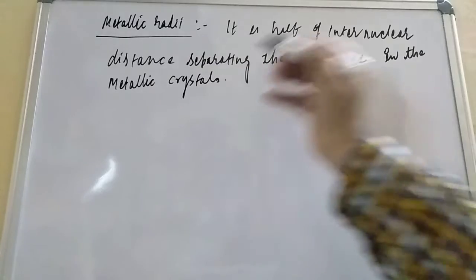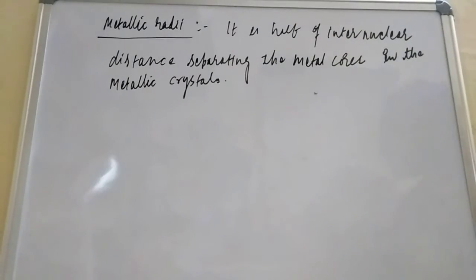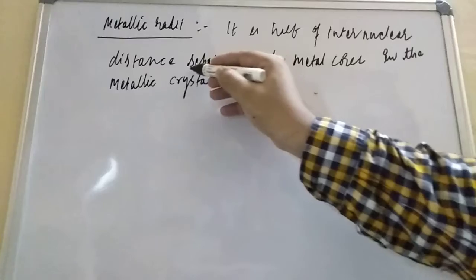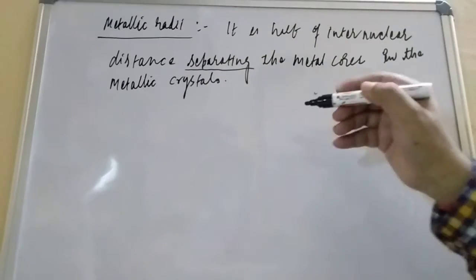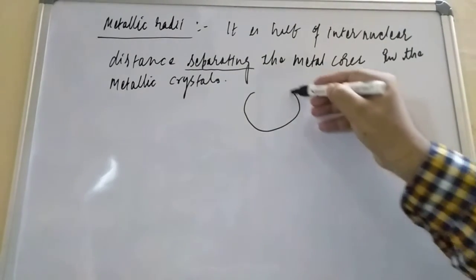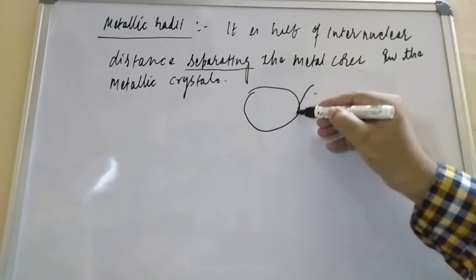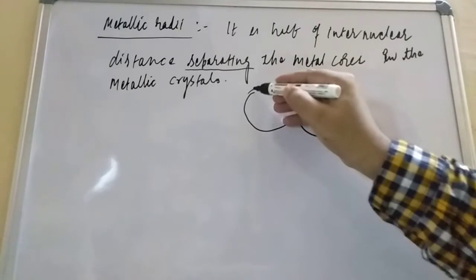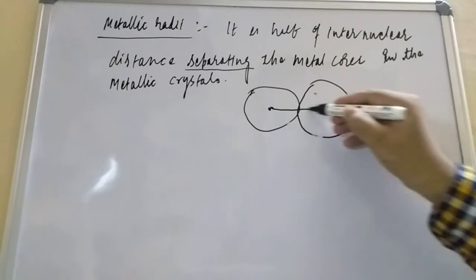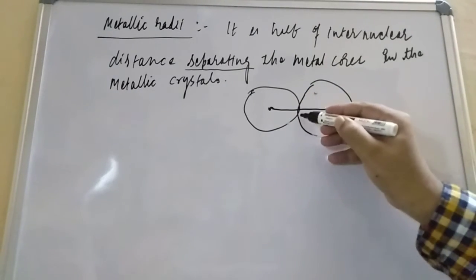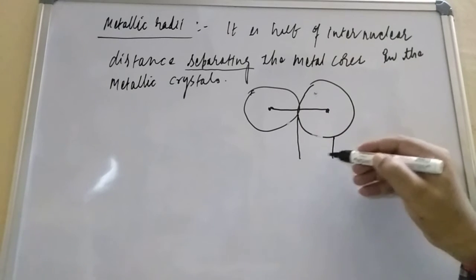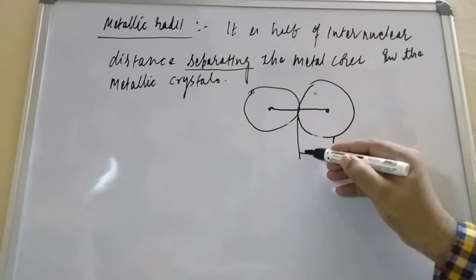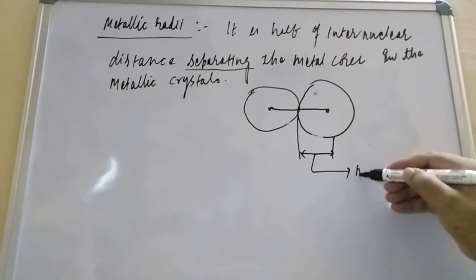Dear friend, let us see with the help of an example, you try to understand. Here you try to understand separating, it is not covalently bonded. So suppose two atoms are there and they are separating, one line is there, and this is the internuclear distance. When you take half of this internuclear distance, this is what is known as metallic radii.